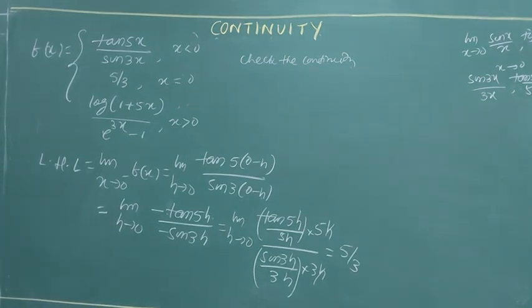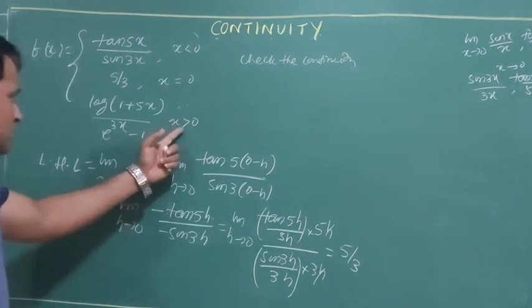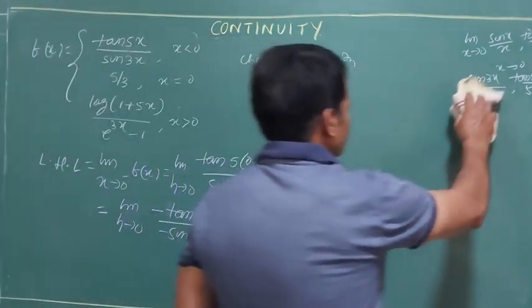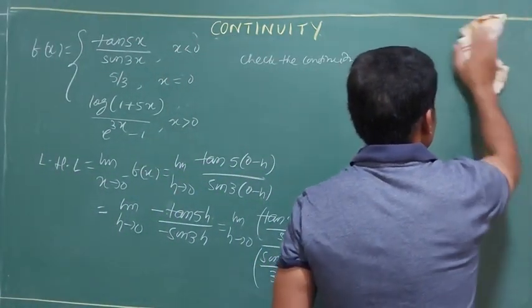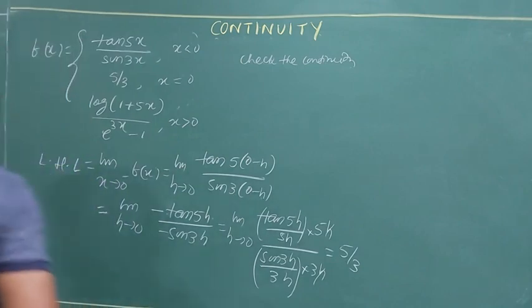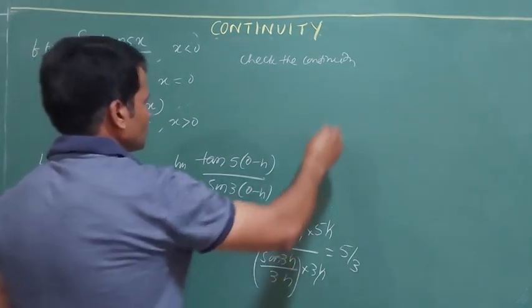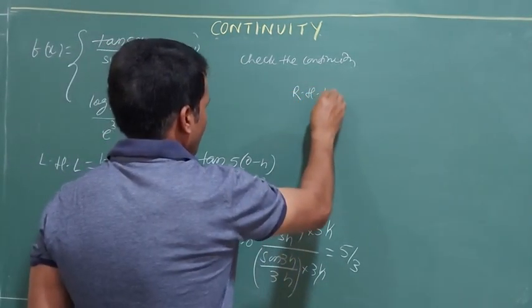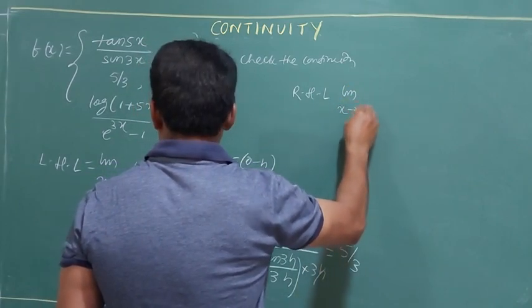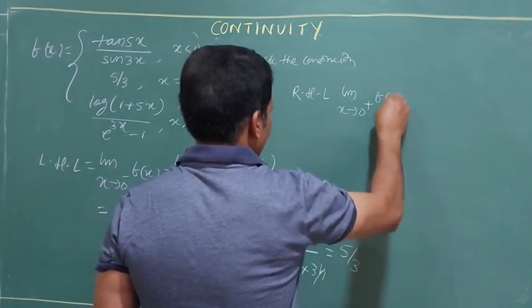Okay, fine. Let's go for RHL. Limit x tends to 0 plus f(x).